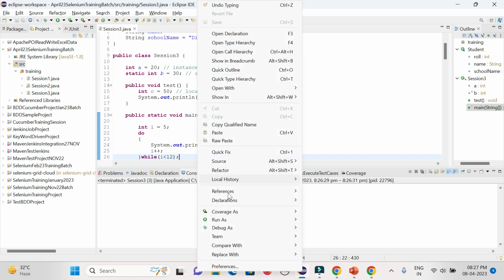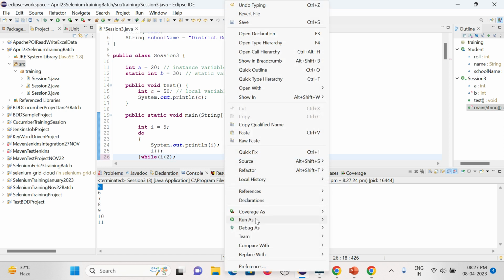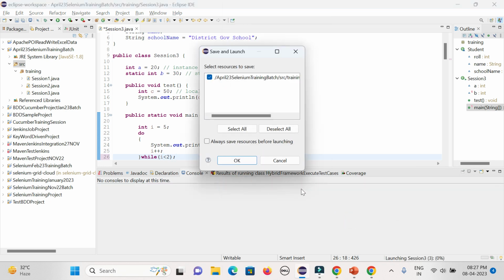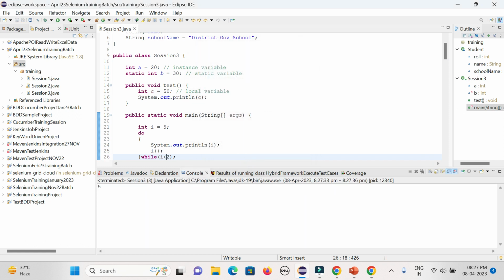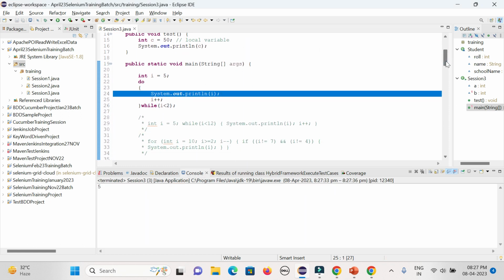So what happens? It will be executed at least once. If the condition is matching, that is fine. In case the condition is still not matching, it will still execute once. Sometimes I need to execute at least one time, right? So you'll be learning this part. Suppose in case you want to iterate a couple of times, but you don't want to go with that. But, I mean, you need to open the browser, you need to close the browser.